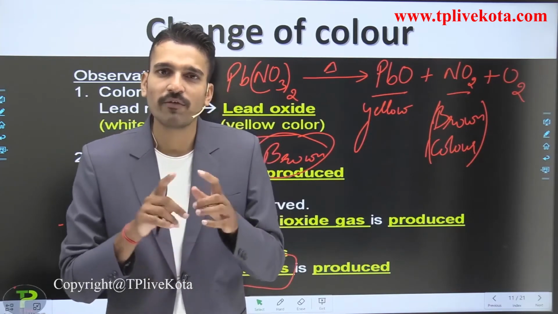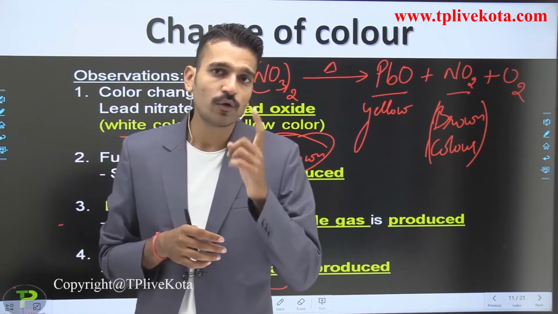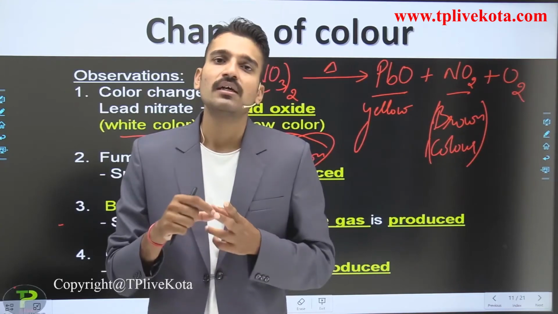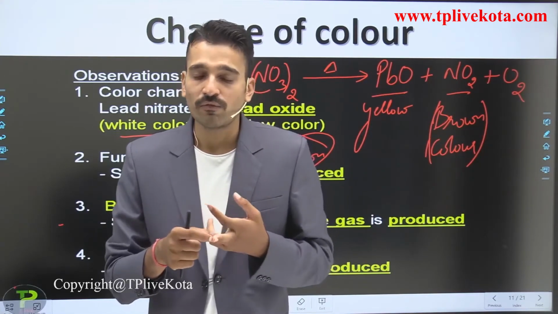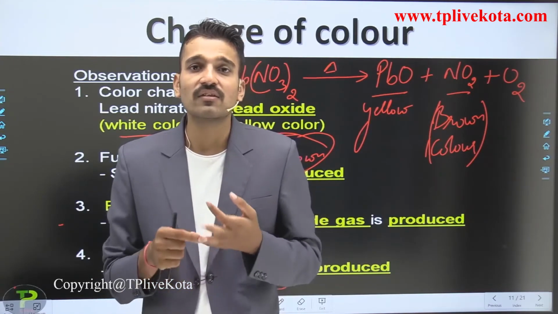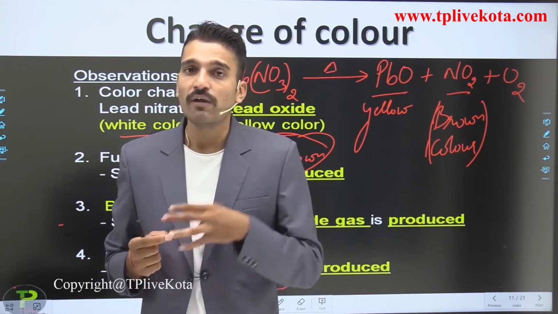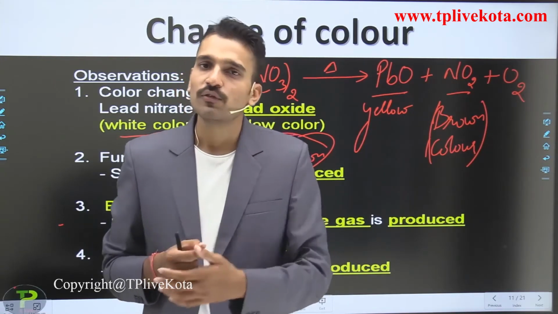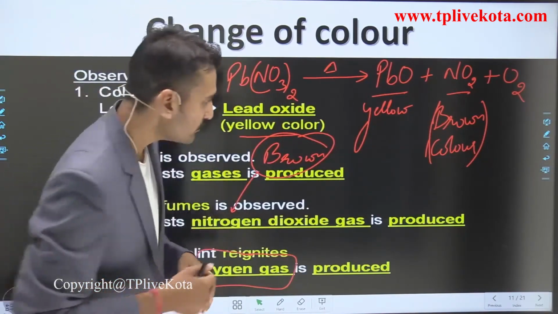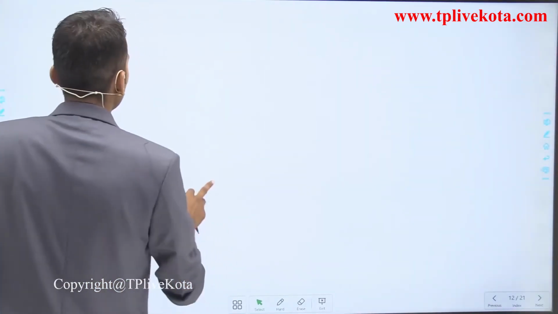And for that you have to wait for the whole chapter, because when the whole chapter completes you will be able to answer each and every question. That is, how can you write the chemical equation, what is the category where you have to place that particular chemical reaction, and third, whether it's a redox reaction or not, and what will be their oxidation number. You are able to write it all after the completion of the chapter. Stay connected.